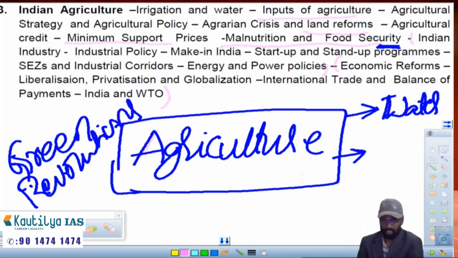Next chapter in this unit would be industrial development in India. In this, mainly industrial policy. Mainly for this, the Industrial Policy Resolution of 1956 is very important.